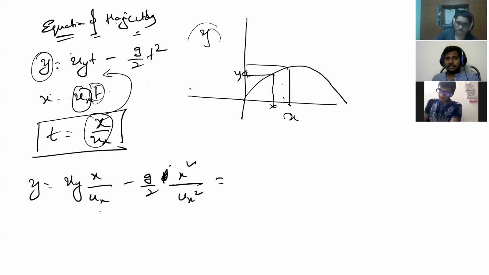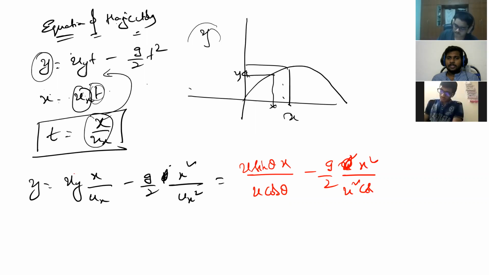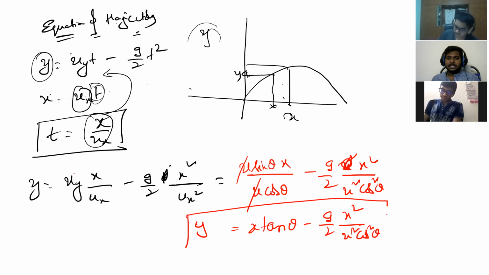Am I going fast or is this pace okay for you? Okay, sir. So uy is what? u sin theta into x by ux, which is u cos theta, minus g by 2 into x square divided by u square cos square theta. If you simplify, you can cancel. Very important. y is equal to x tan theta minus g by 2 into x square by u square cos square theta. So yes, this is an equation of y and x.